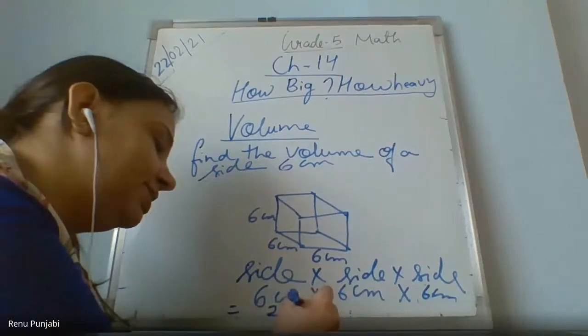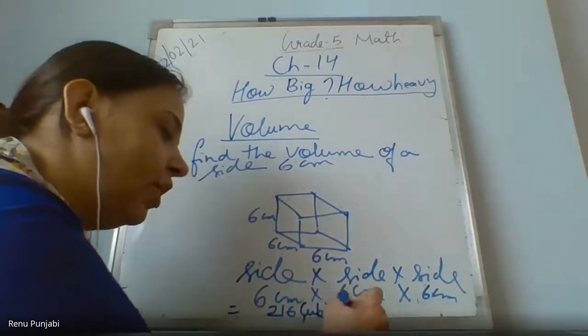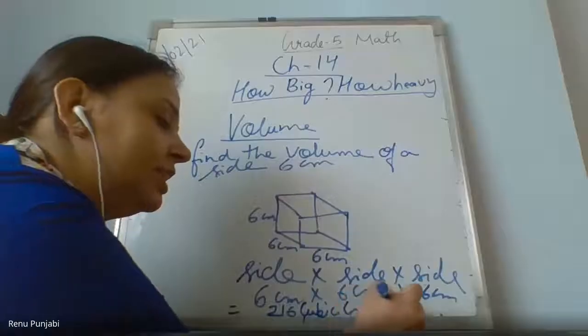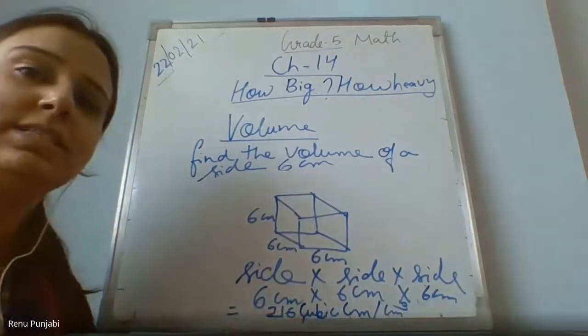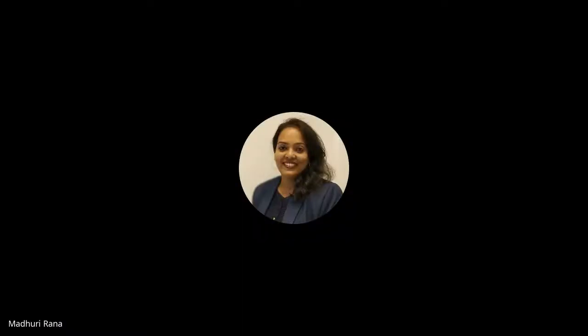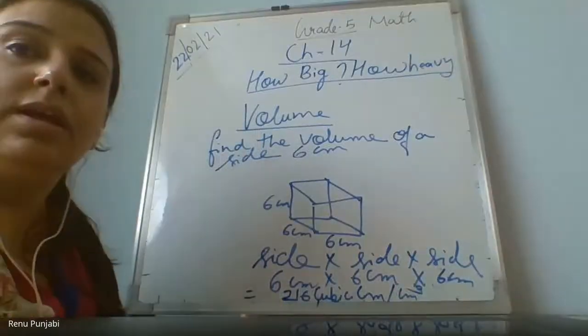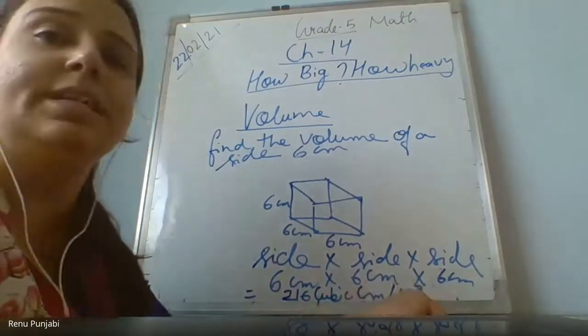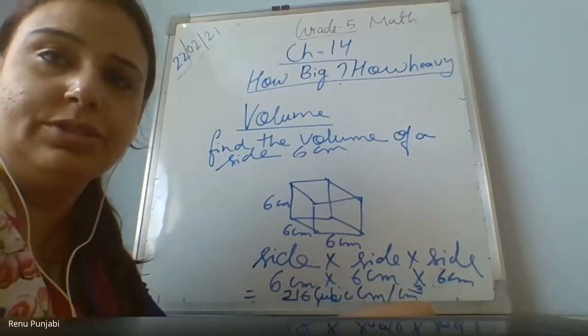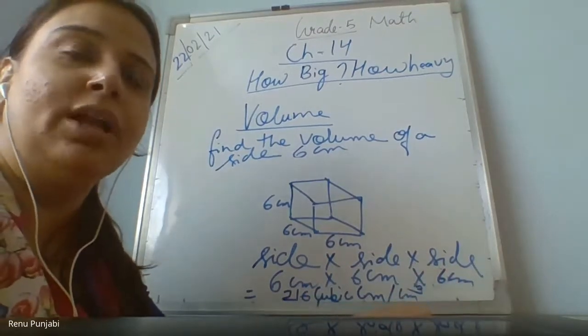Cubic centimeter, or centimeter cube. Is my board visible till last? Yes, ma'am. It's 216 cubic centimeter or centimeter cube. Am I clear with you all?